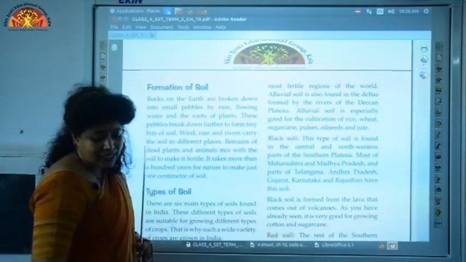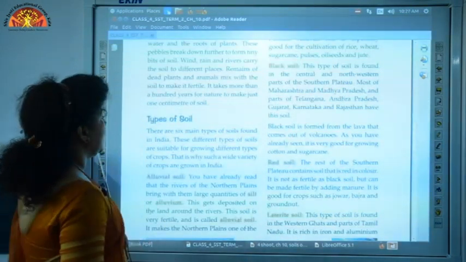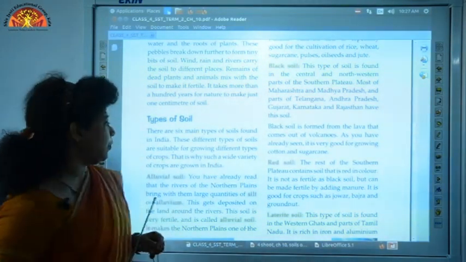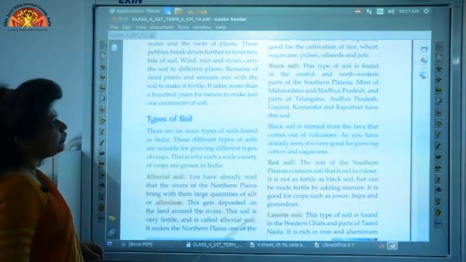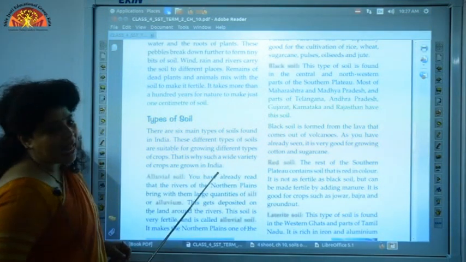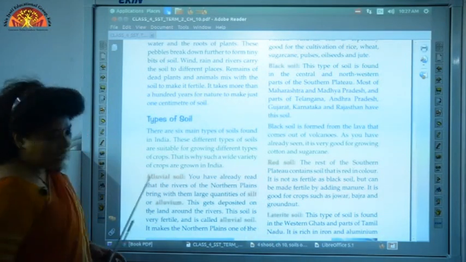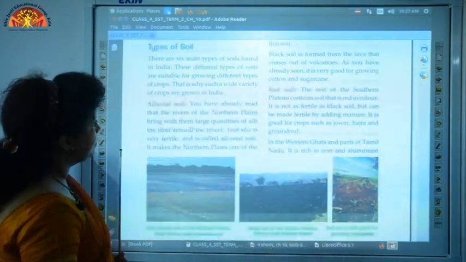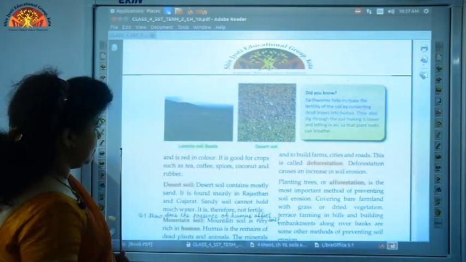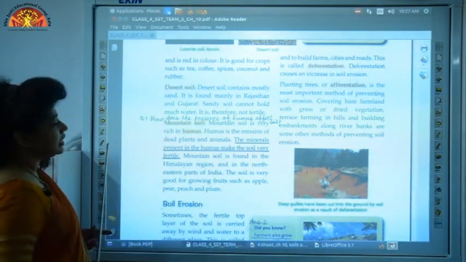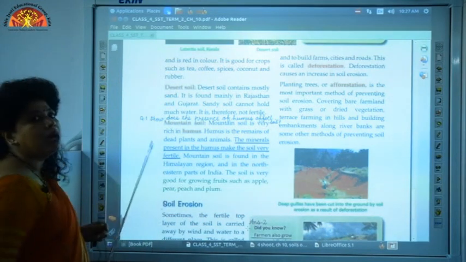And when the remains of dead plants and animals mix with the soil, it makes the soil more fertile. Let us now take a look at the types of soil. There are 6 types of soil. What are they? 1, alluvial soil; 2, black soil; 3, red soil; 4, laterite soil; 5, desert soil; and 6, mountain soil.